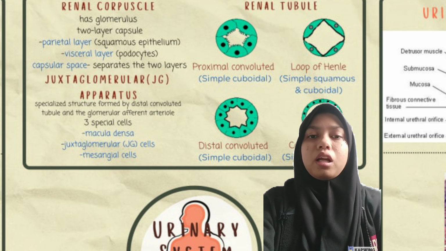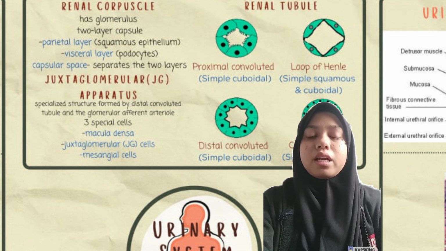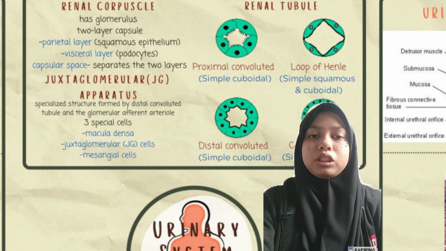JG cells are enlarged smooth muscle cells in the afferent arteriole directly across from macula densa. When JG cells are stimulated by the macula densa, they dilate or constrict the arteriole. They also contain granules of renin, which they secrete in response to drop in blood pressure.